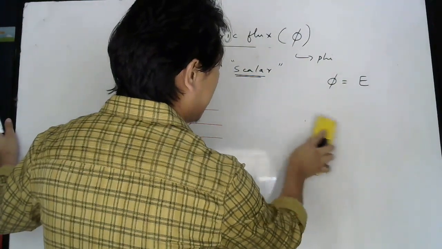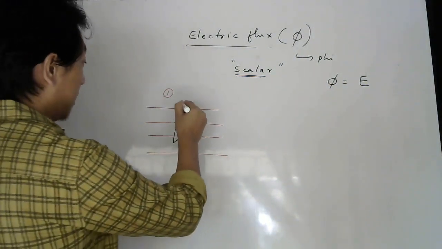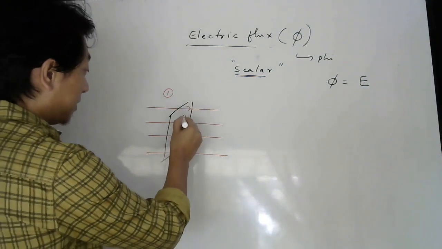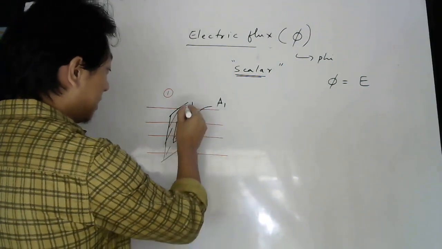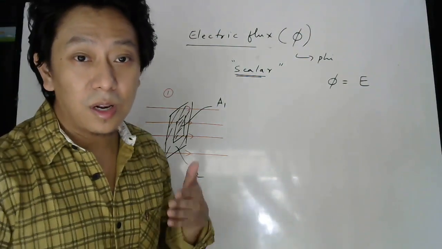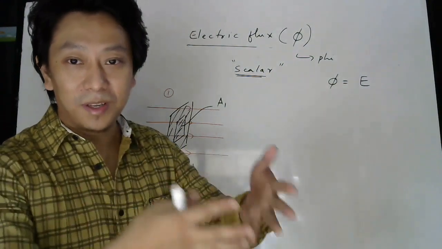Okay, fine. Now let me not take another electric field. Let me keep the electric field the same now here only. But let me take a bigger surface. So this surface has area, let's say A1. This surface has area A2. So in which surface are more lines passing through? The bigger one obviously. So if the door is bigger, more people can come out.